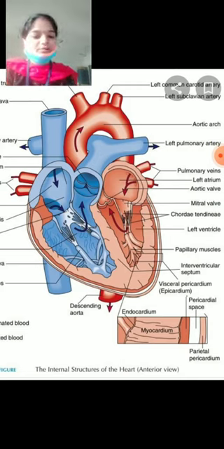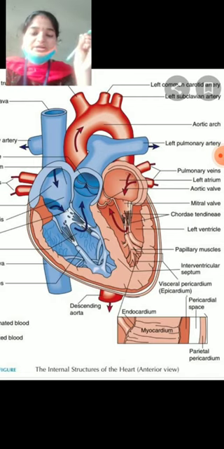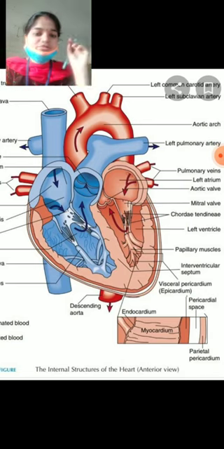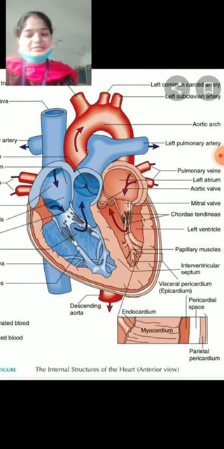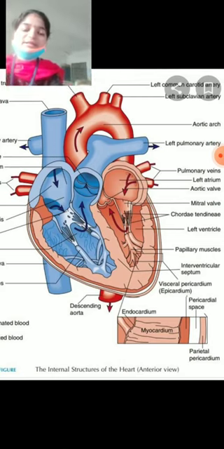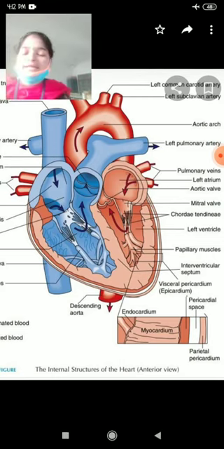Clear? The right atrium receives deoxygenated blood, and from the right atrium it moves to the right ventricle. Likewise, the left atrium receives oxygenated blood, and from the left atrium it moves to the left ventricle.